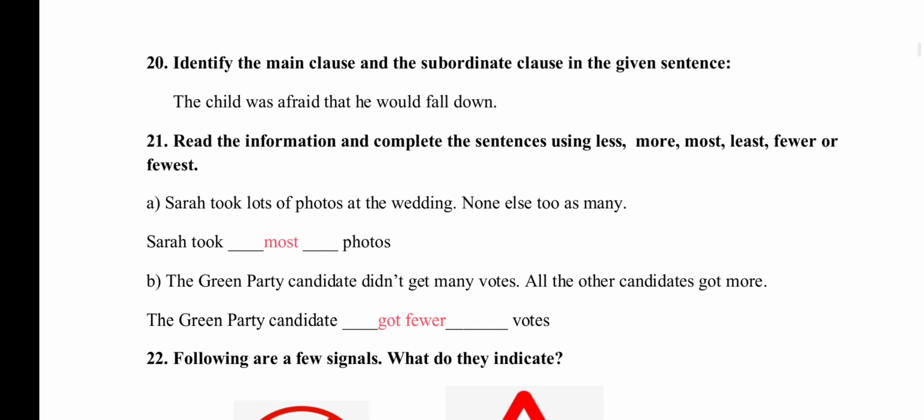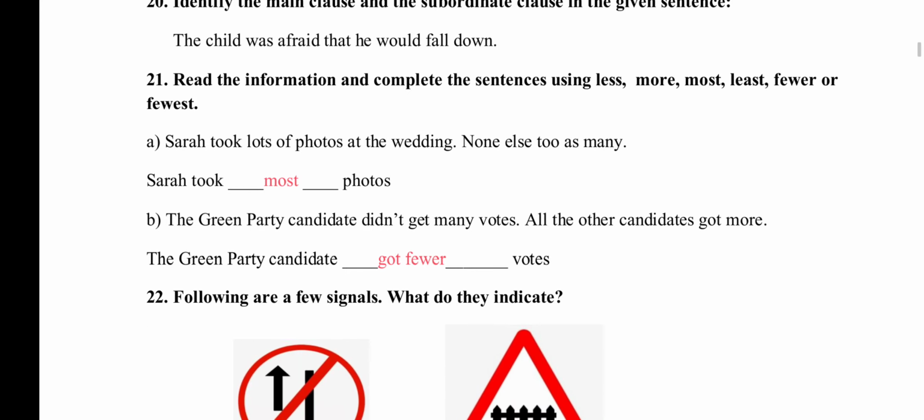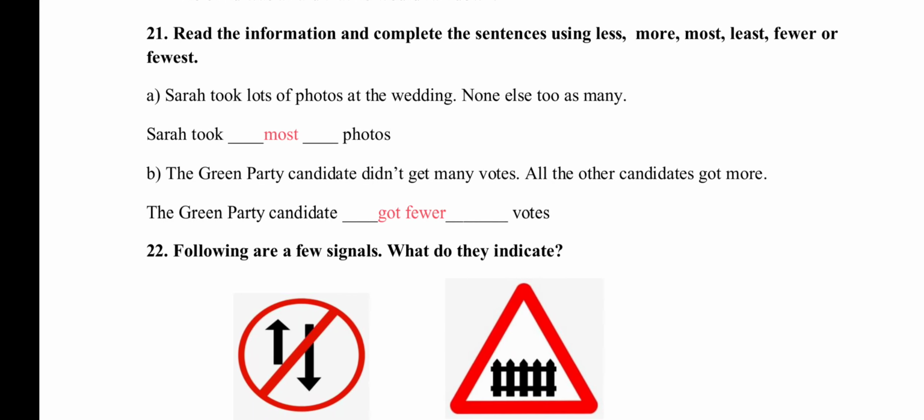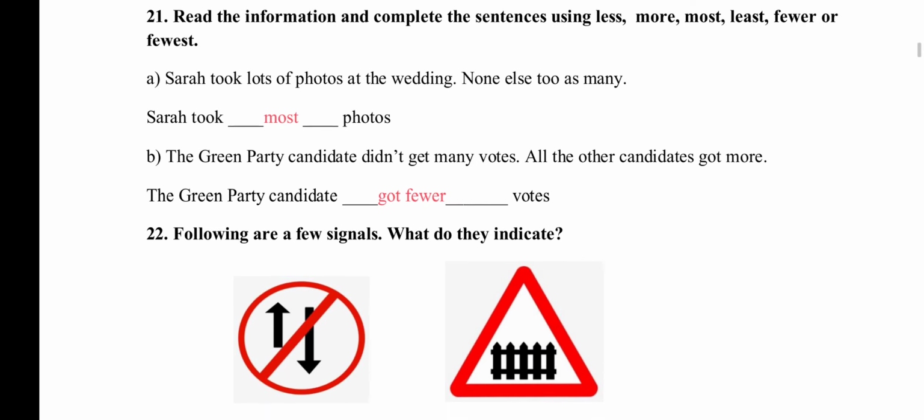Identify the main clause and the subordinate clause in the given sentence. The child was afraid that he would fall down. The child was afraid: this becomes the main clause. He would fall down becomes the subordinate clause. Read the information and complete the sentence using less, more, most, least, fewer or fewest. Sarah took lots of photos at the wedding, none else too many as many. So Sarah took the most photos. The Green Party candidate didn't get many votes. All the other candidates got more. The Green Party candidate got fewer votes.